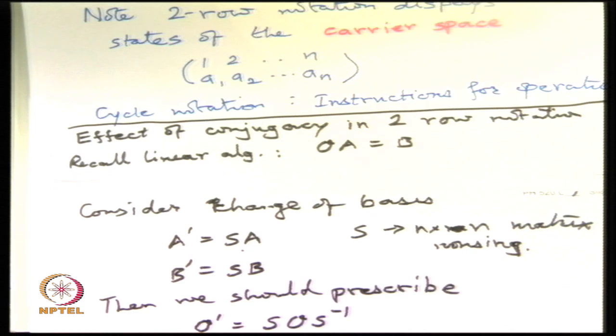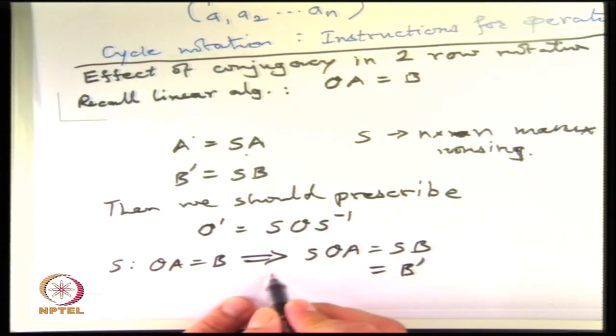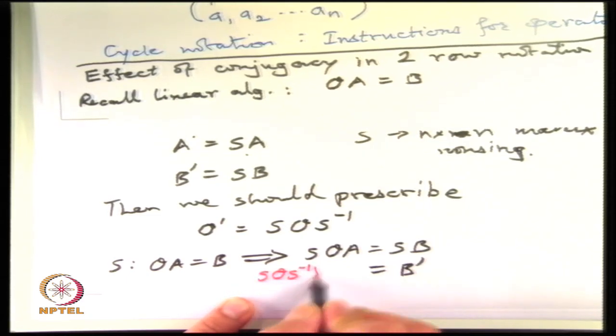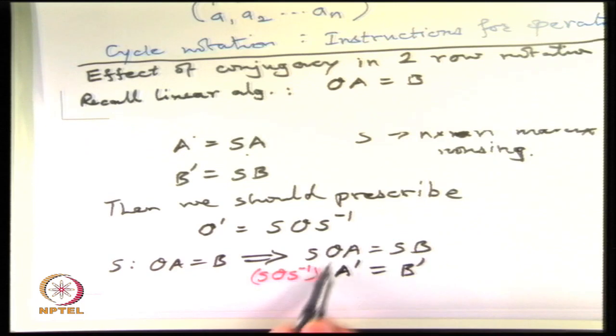S on OA equal to B goes to SOA equal to SB, but SB is equal to B prime, and by inserting an S S inverse here, so we have to prescribe here S O S inverse, then I can put A prime here by putting an S S inverse there.